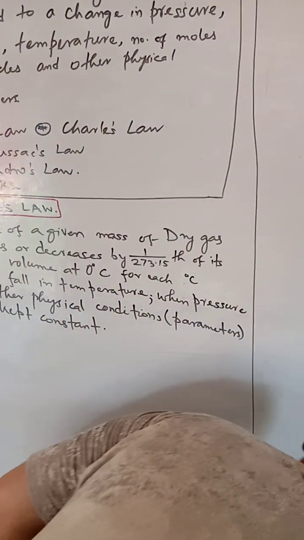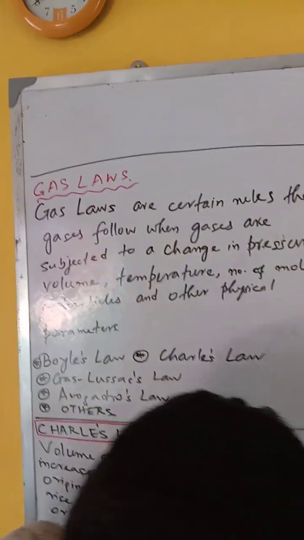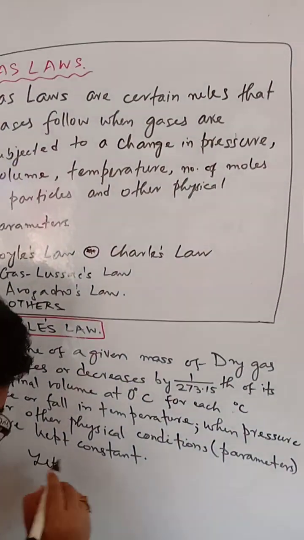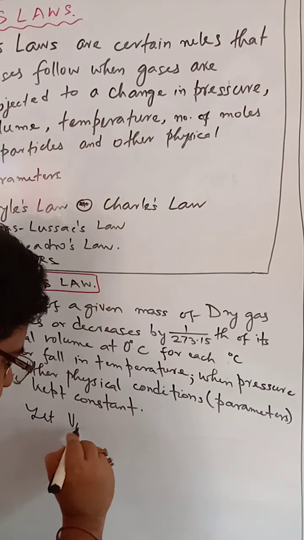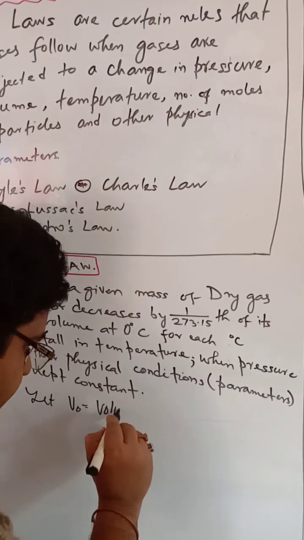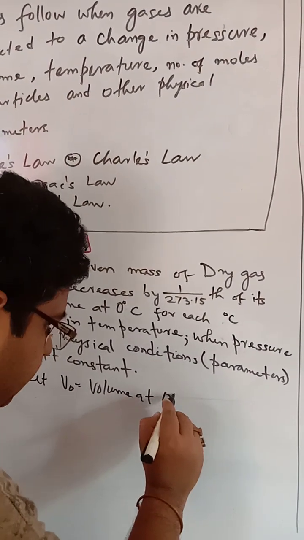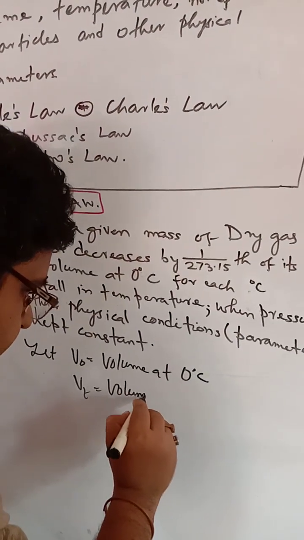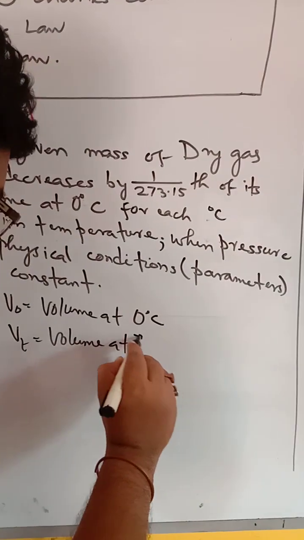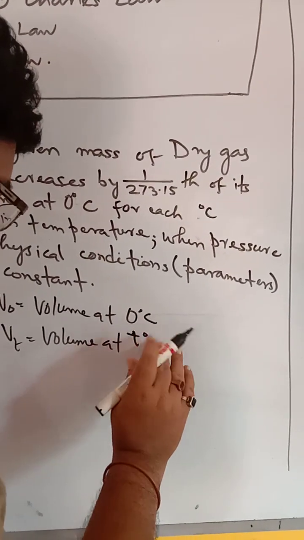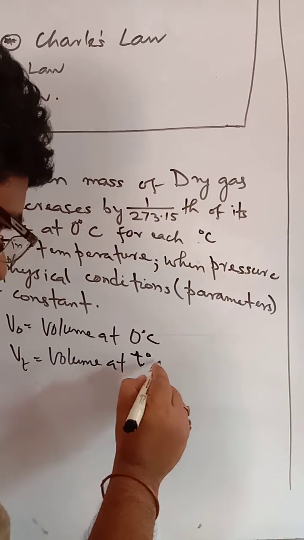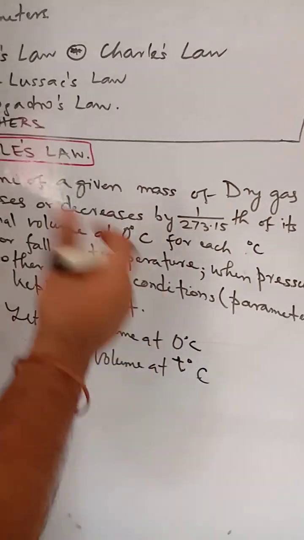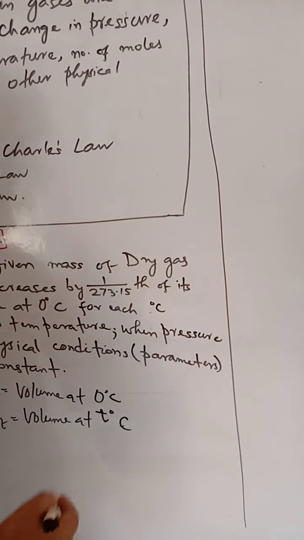Now we can also deal with this in another way. Let V0 equal the volume at 0 degree centigrade, and Vt equal the volume at small t degree centigrade. Obviously this may be lesser or greater than the volume at 0 degree, depending on which we are doing.